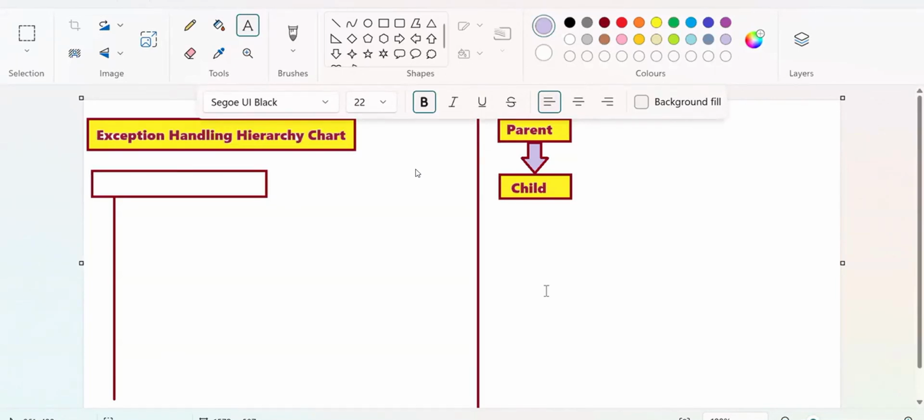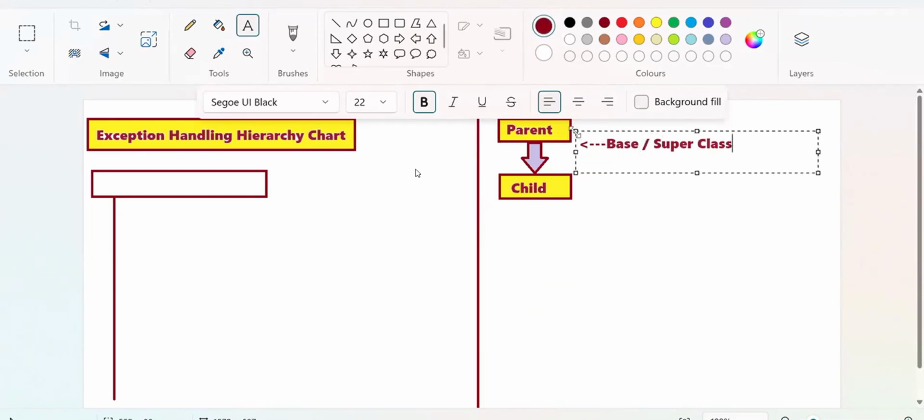Inheritance. Life-level meaning of inheritance is getting something from your parents without doing anything, they give it directly to you. From my coding point of view, parents already defined some code, and that code you get without working hard, without any efforts. That is known as inheritance. So this parent is called base class, also called super class. Base class or super class.